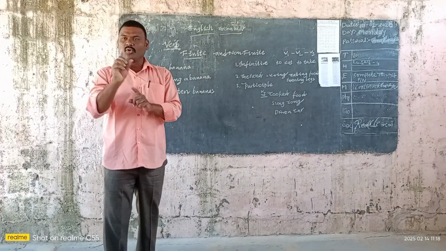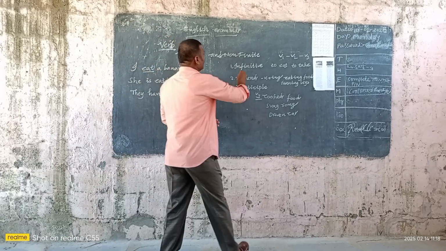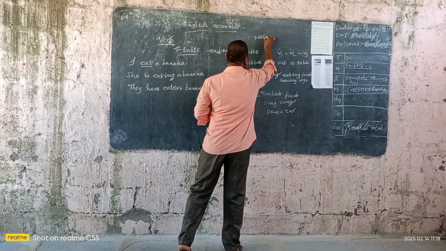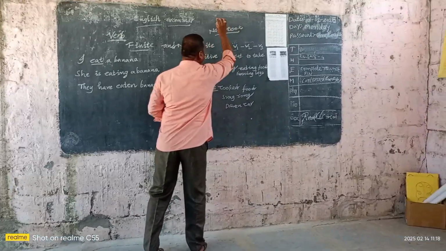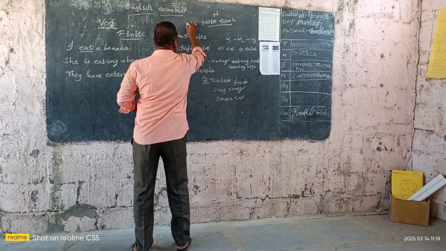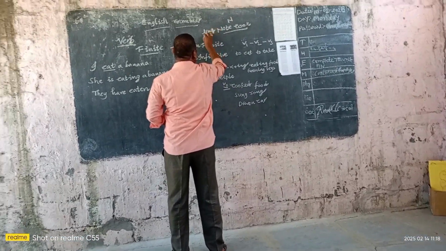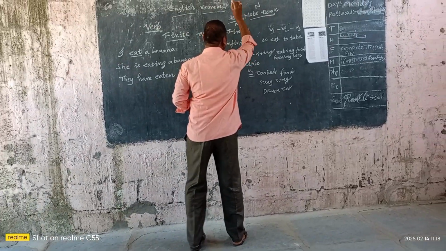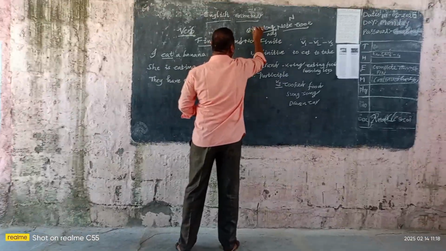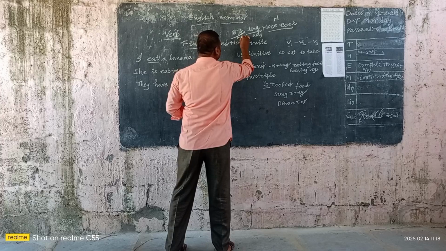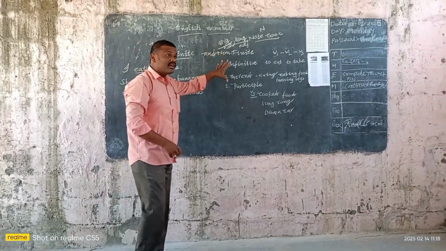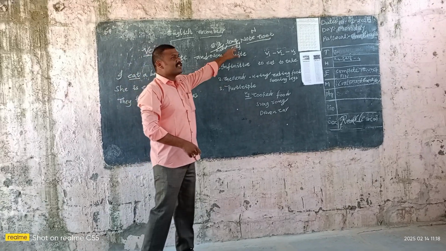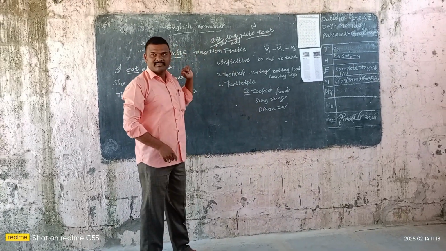Listen carefully. Notebook, it is a noun. Long notebook, long is an adjective. And in big long notebook, big is called the adverb. Listen here. The word which qualifies the adjective is called the adverb.